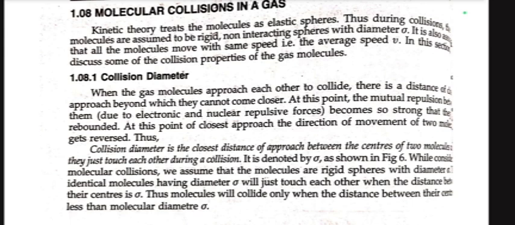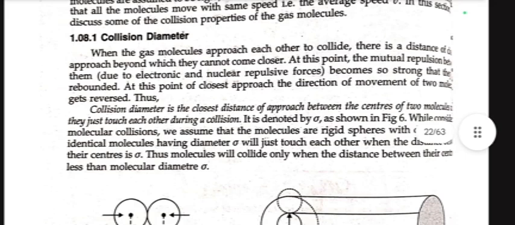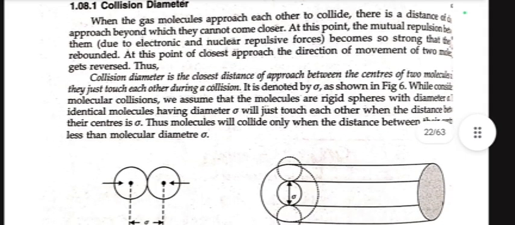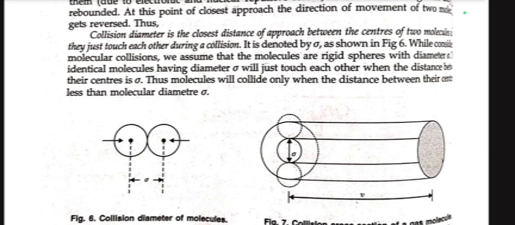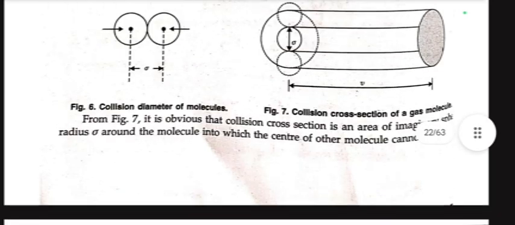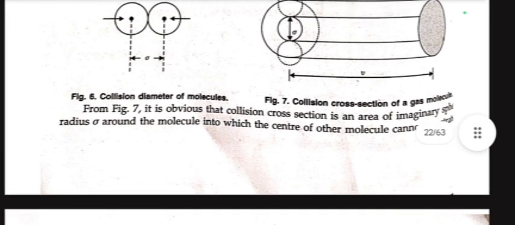While considering molecular collision, we assume that molecules are rigid spheres with diameter sigma. Identical molecules having diameter sigma will just touch each other when the distance between their centers is sigma. These molecules will collide only when the distance between the centers is less than the molecular diameter sigma. From the figure, it is obvious that the collision cross section is the area of an imaginary sphere of radius sigma around the molecule, into which the centers of other molecules cannot penetrate.